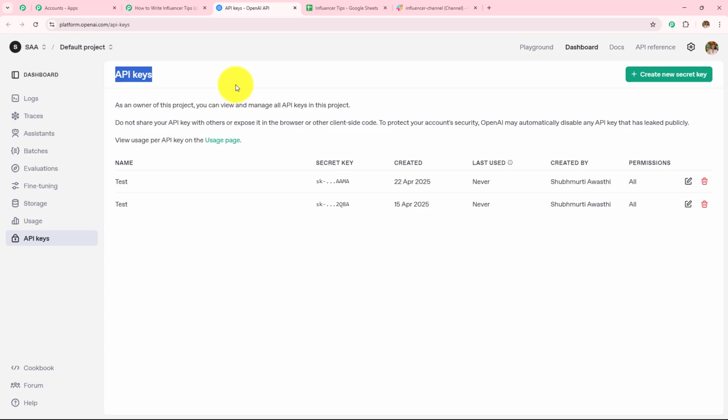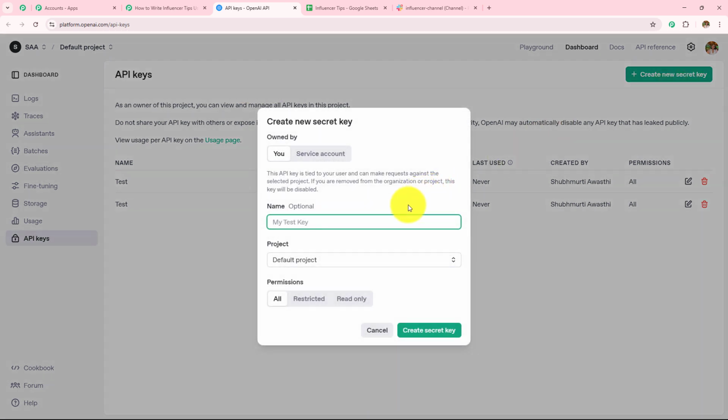Now we have to create a new API token. To create a new API token, I simply need to click on this create new secret key on the top right corner. First, I have to name this API token. So let's say the name is testing. The project will be default project and the permissions will be all. After selecting all these details, you simply need to click on this create secret key.